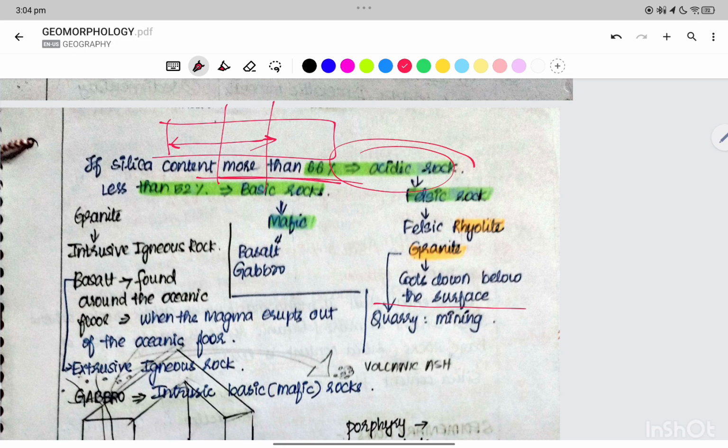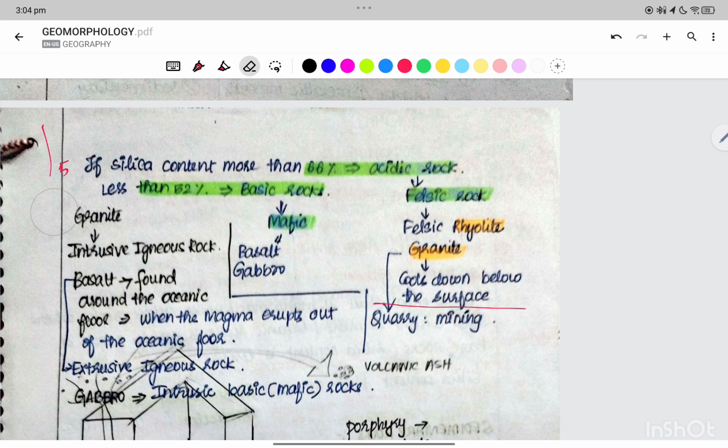For basic rocks, the silica content is taken as half. If it is less than 52%, it is called basic rock, also called mafic rock. So acidic rocks are also called felsic rocks, and basic rocks are also called mafic rocks.